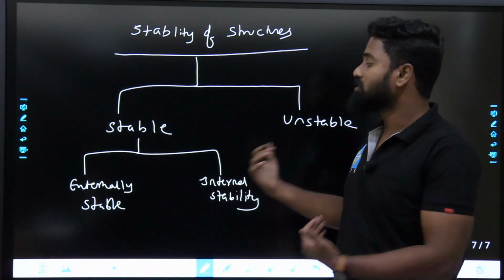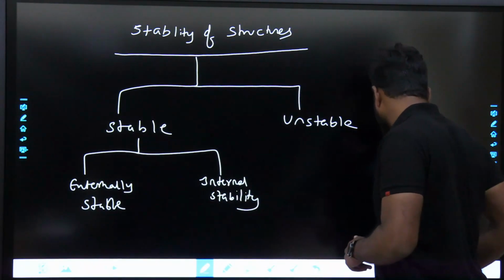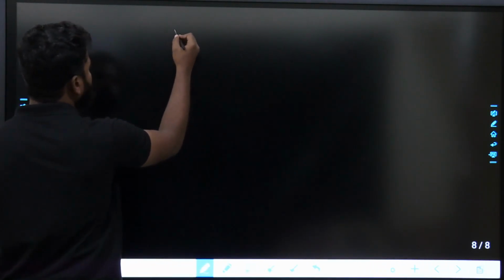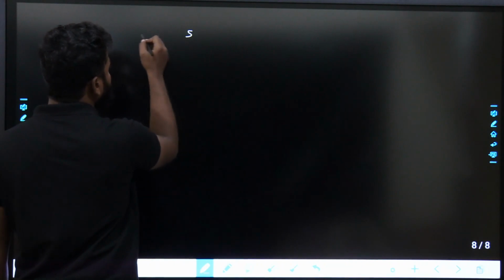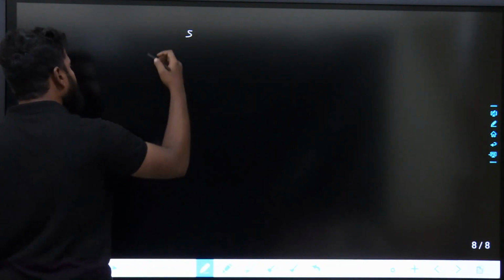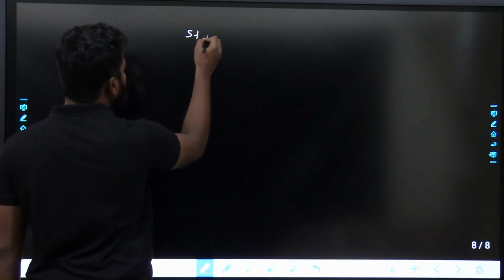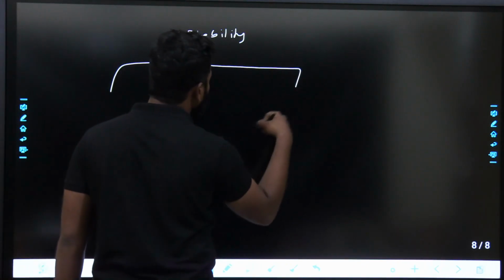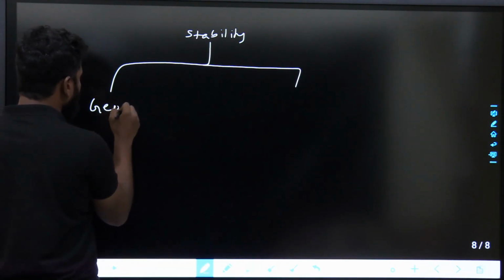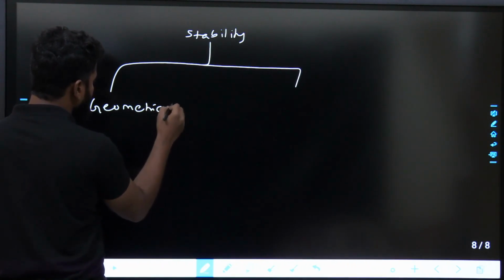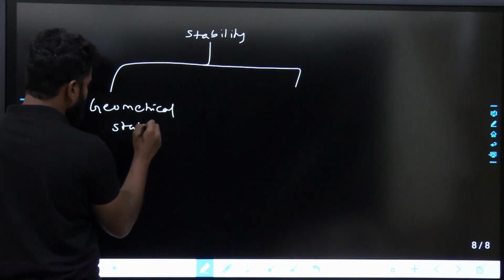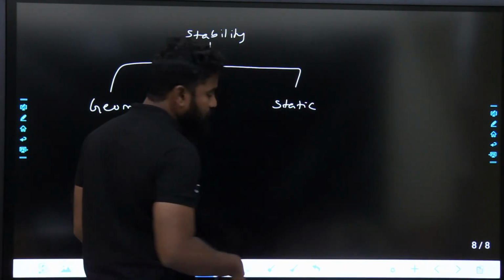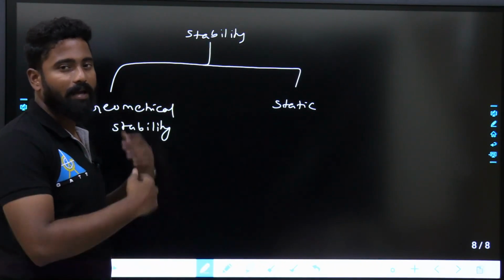And if it is not stable, externally unstable, in external stability also you will see geometrical stability, static stability. Fine. So in externally unstable structures or stable structures. If I talk about stability, we will discuss about that: geometrical stability and static stability. If the structure is not stable, then we will call it a geometrically unstable structure,